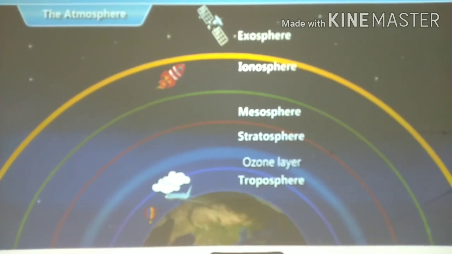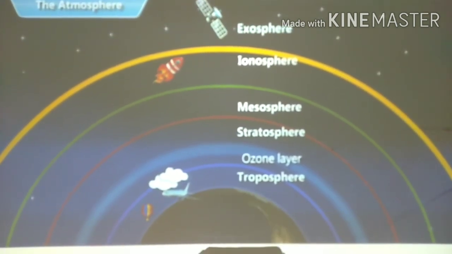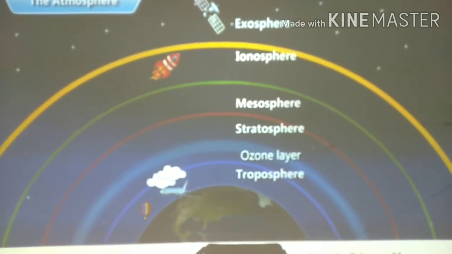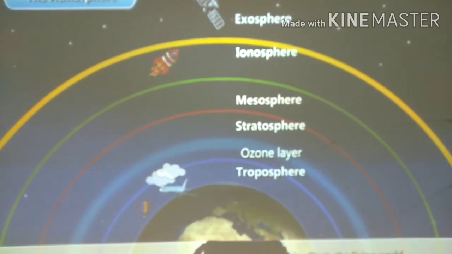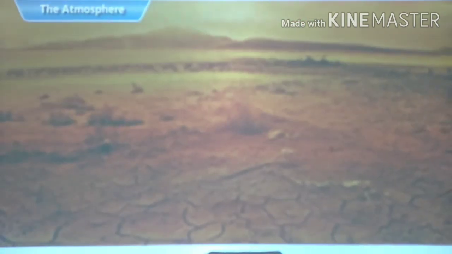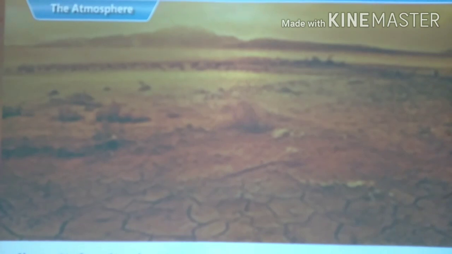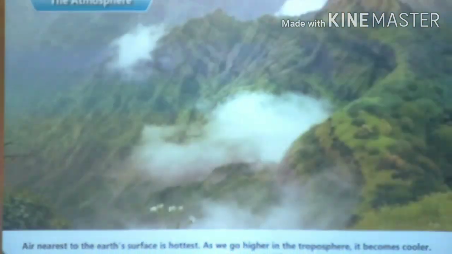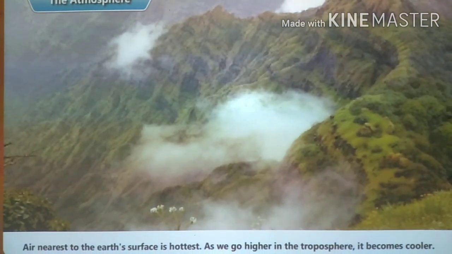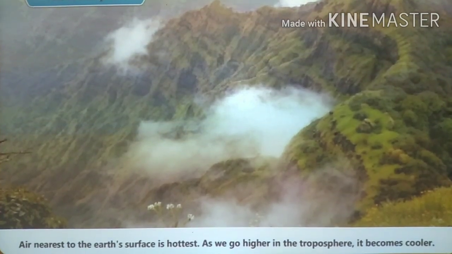The conditions in the troposphere change continuously. This affects the living world to a great extent. The surface of the Earth gets heated due to the heat it receives from the sun. Hence, the air nearest the surface is the hottest. As we go higher in the troposphere, it becomes cooler.